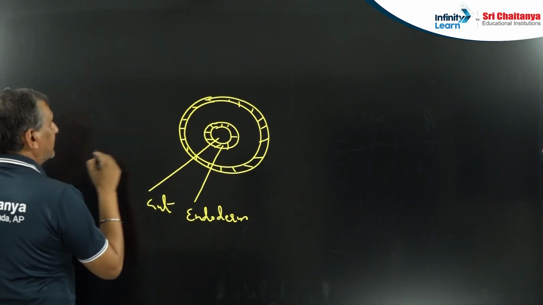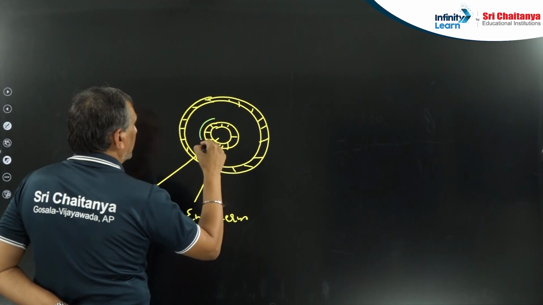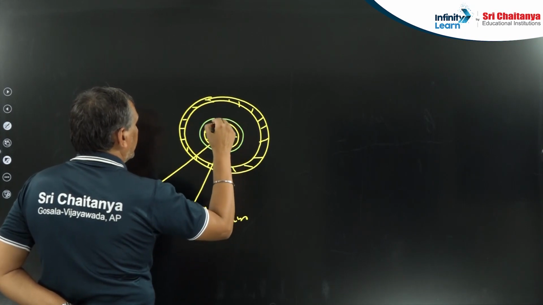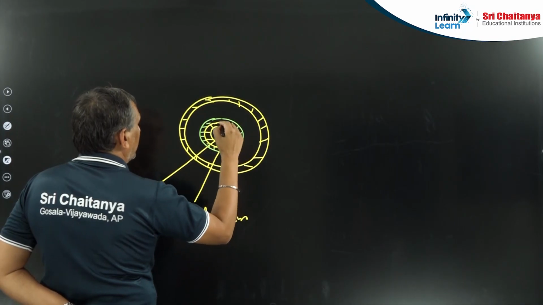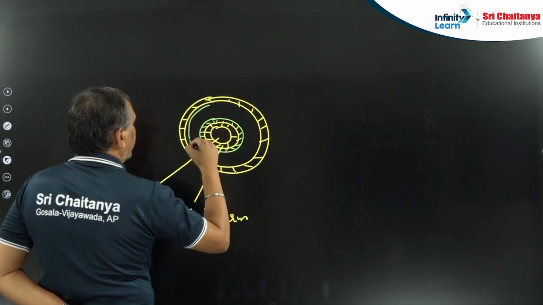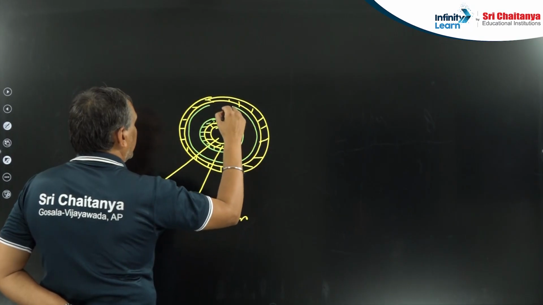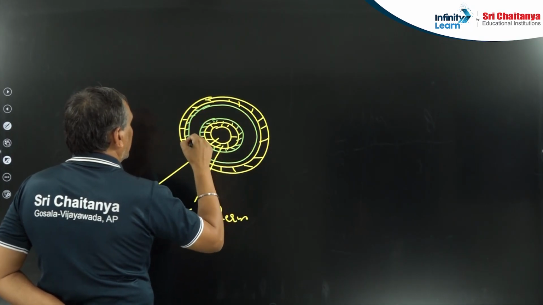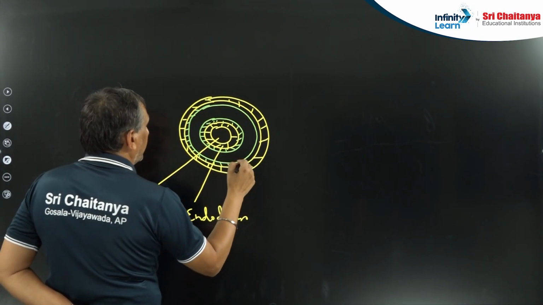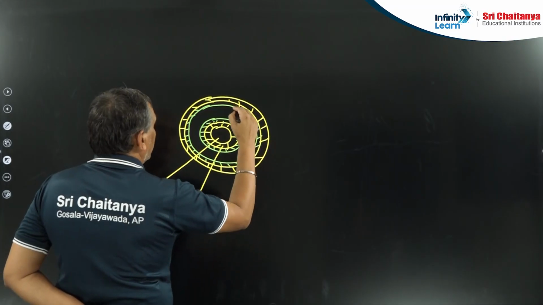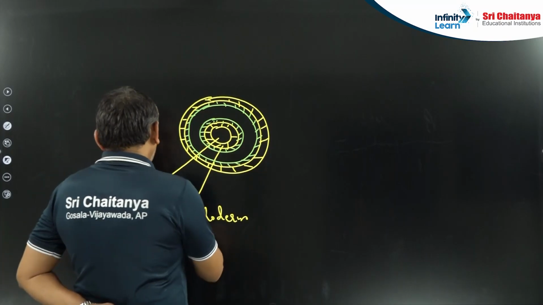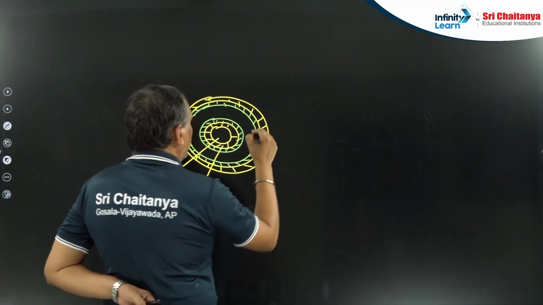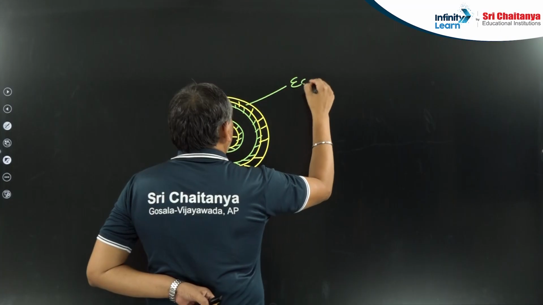When there is splitting of mesoderm, mesoderm divides into two. This is the inner layer of mesoderm, and this is the outer layer of mesoderm. First I will do all the labeling. See carefully. This is the gut, innermost, then the endoderm, and this is the ectoderm.